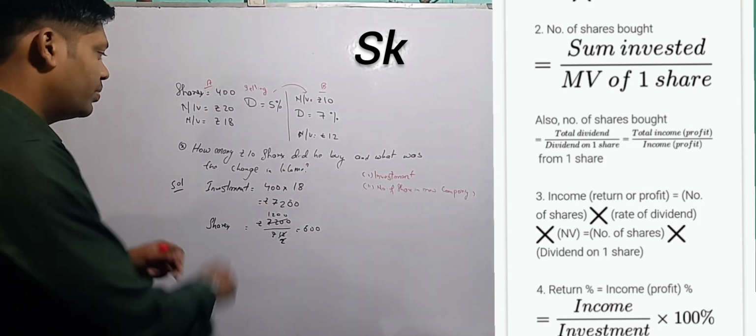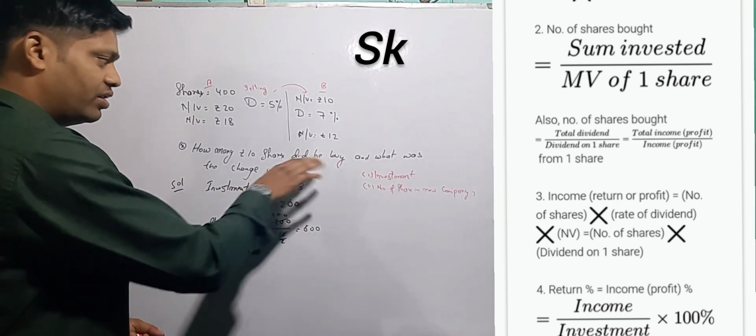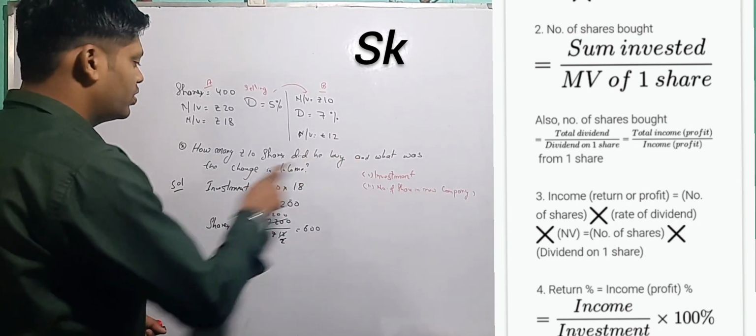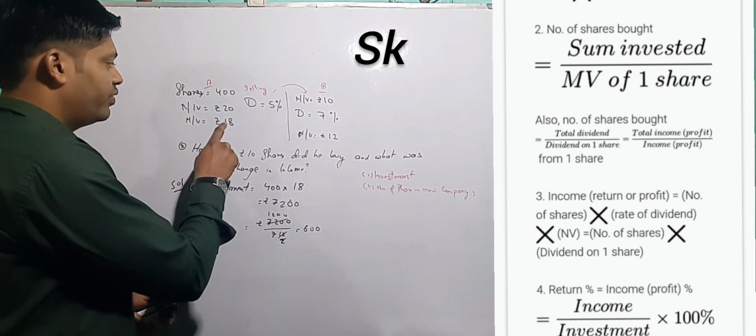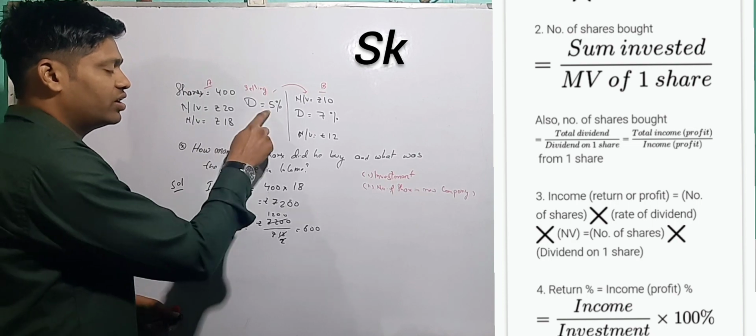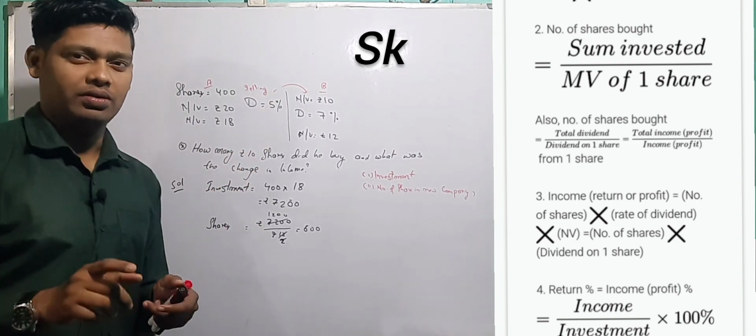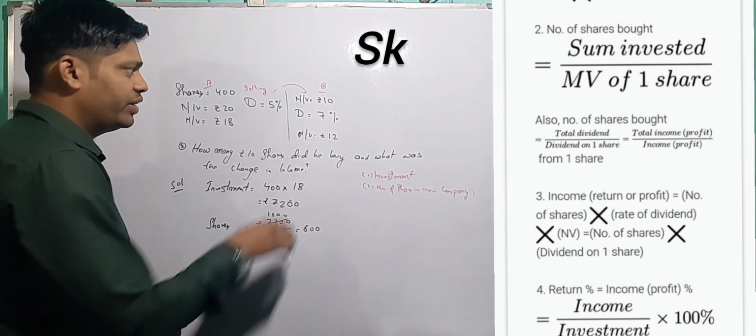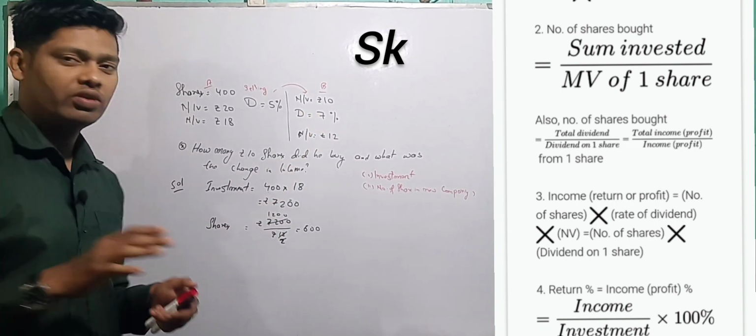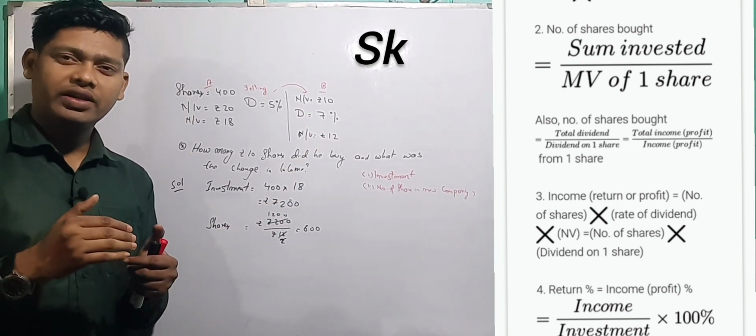Now what is he saying? So these are 600 shares. Okay, he buys, done. And what was the change in income? Now you see, previously when he was in this company, he used to get 5% as annual dividend, meaning income on his investment. Now when he went to this company, he is getting 7% income. So obviously that income got increased.